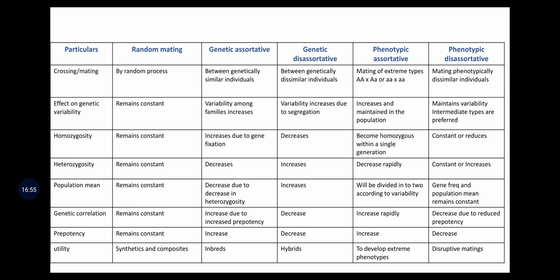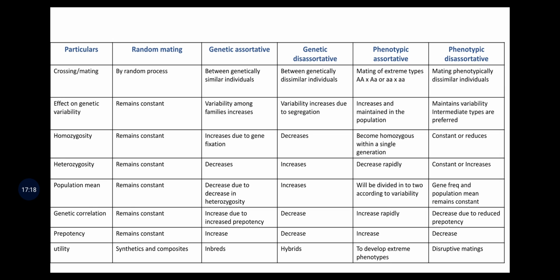Genetic assortative mating, here what will happen? The effect on genetic variability: variability increases, then homozygosity increases, heterozygosity decreases, population mean decreases due to decrease in heterozygosity, genetic correlation increases, prepotency increases, and it is utilized for improving or developing the inbred lines.